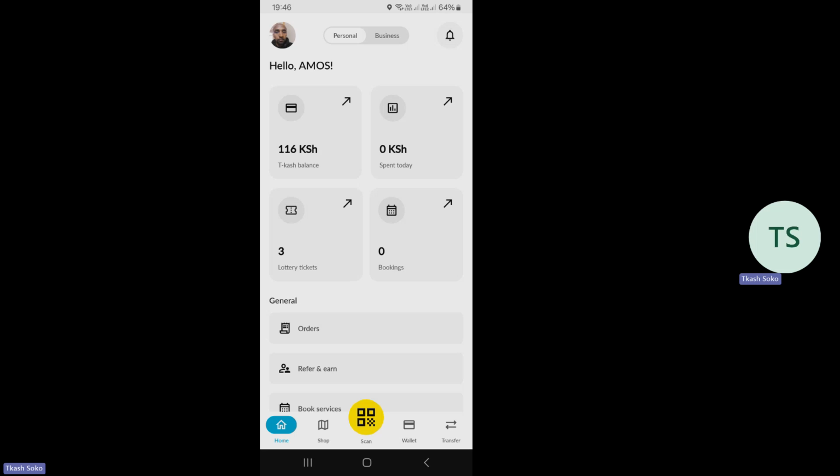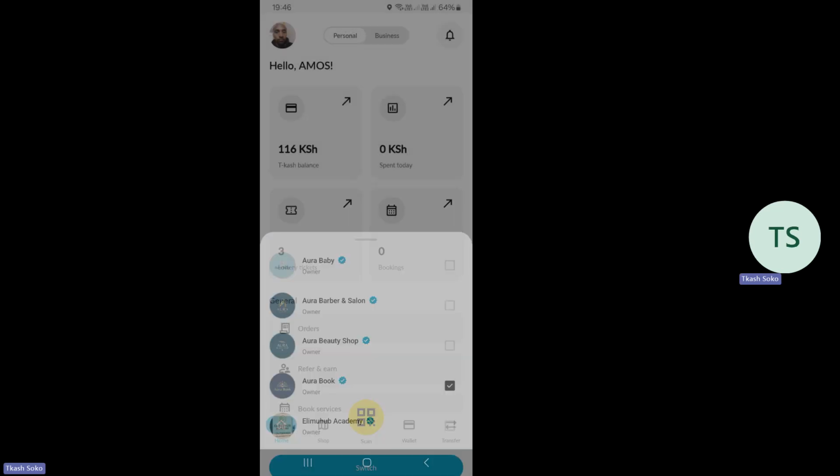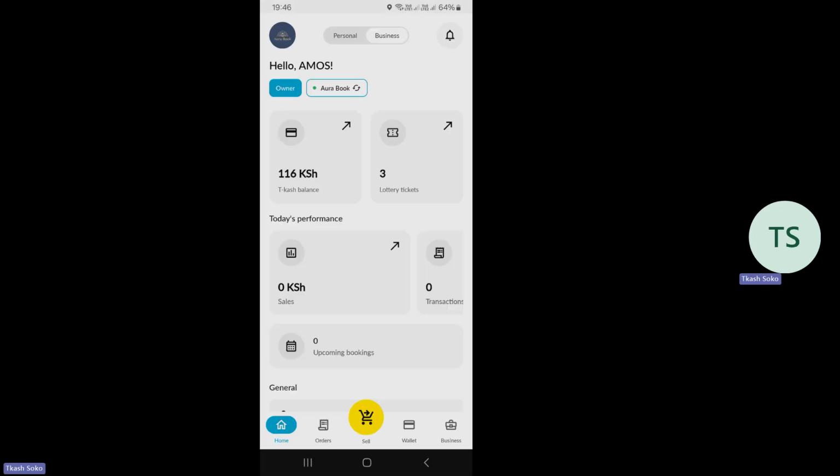So I'll switch to business side, and the business I would want us to go to is the Aura book. So once I switch to this business, the Aura book, there is an icon that has the business logo. It is on the top left-hand side.